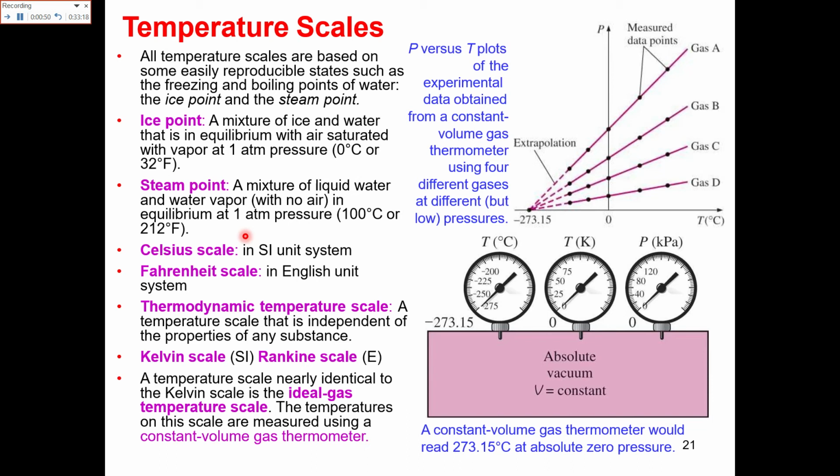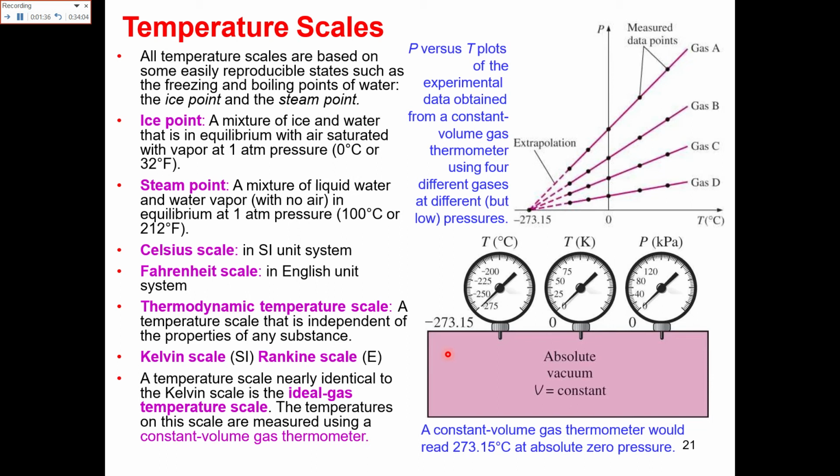Now the Celsius scale. Degree Celsius is the SI unit for temperature. There are different scales: degree Celsius and Kelvin scales. These are scales for temperature, and kilopascal is for pressure. Here you can see the absolute vacuum, which is the hypothetical value of minus 273 degrees Celsius, that is not achievable. A constant volume gas thermometer would read 273.15 at absolute zero pressure.